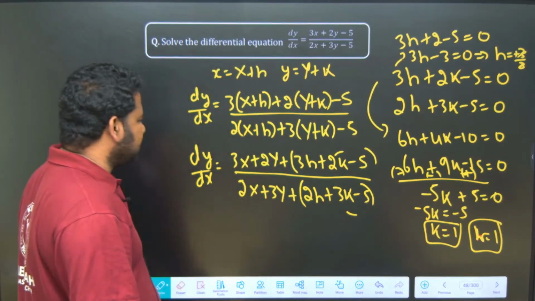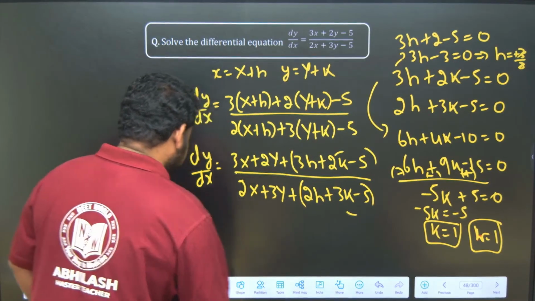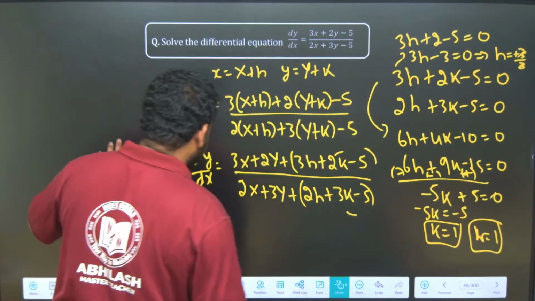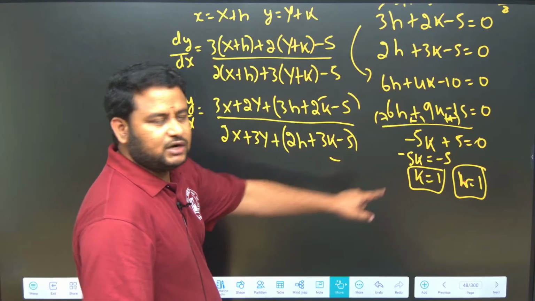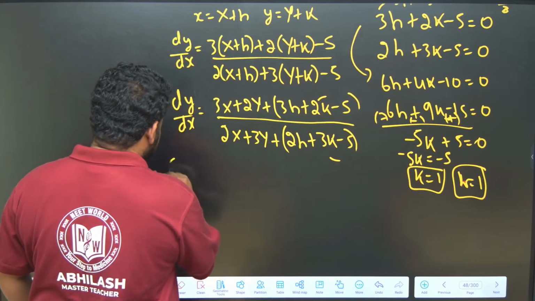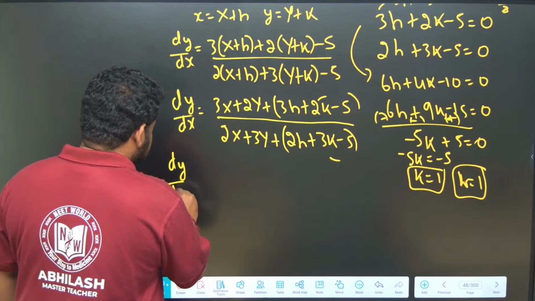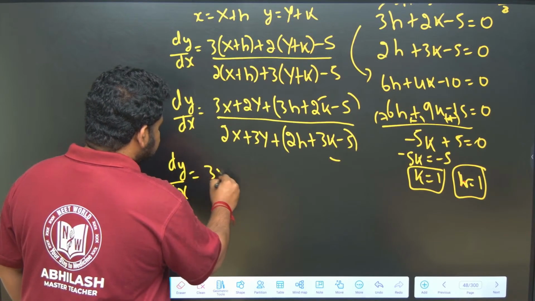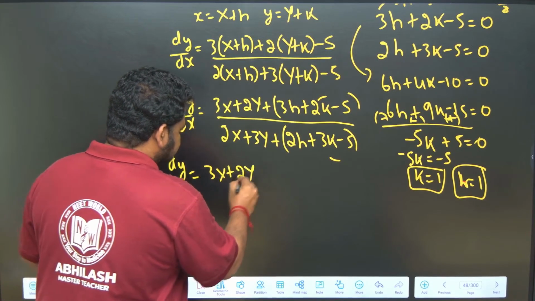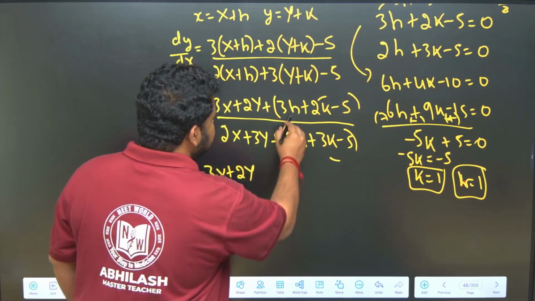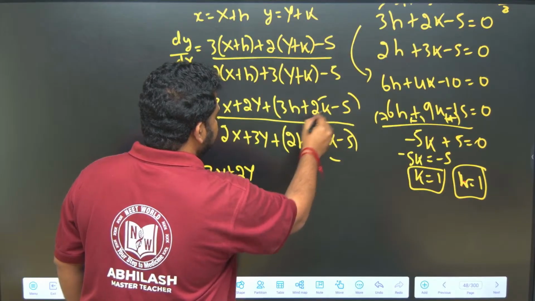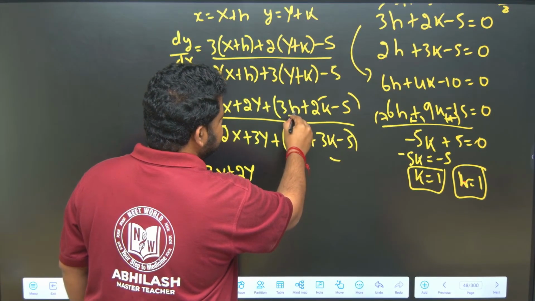So this equation will transform into what, friends? You have to put k equal to 1 and h equal to 1. So dy by dx is equal to 3x plus 2y. This is capital X and capital Y; here it is small y and small x. Be careful. So 3 plus 2 is 5, because h is 1 and k is 1.